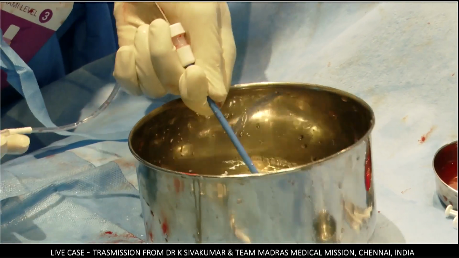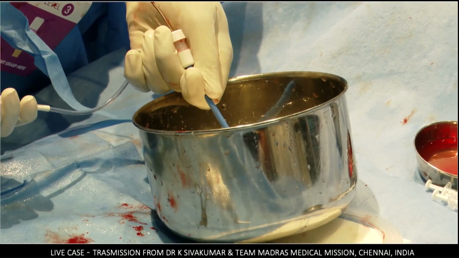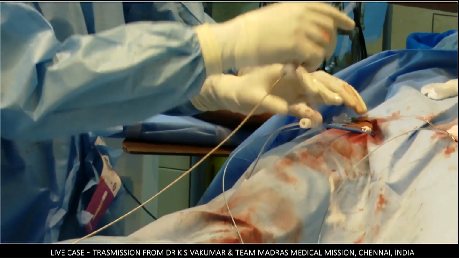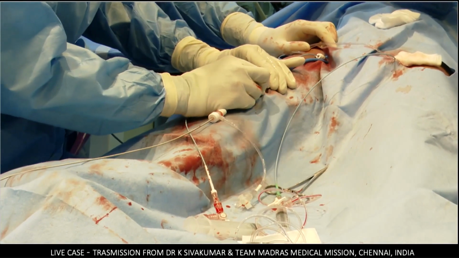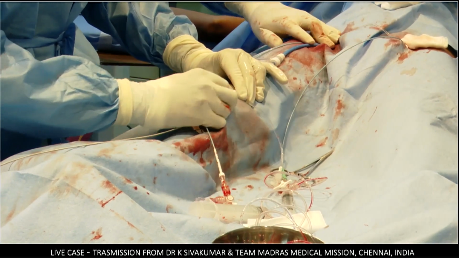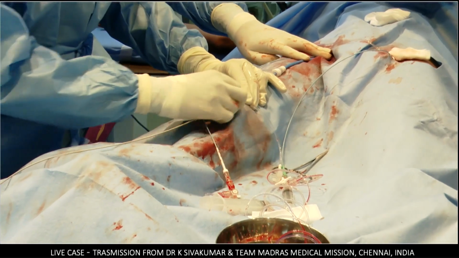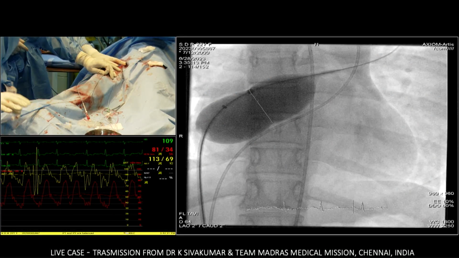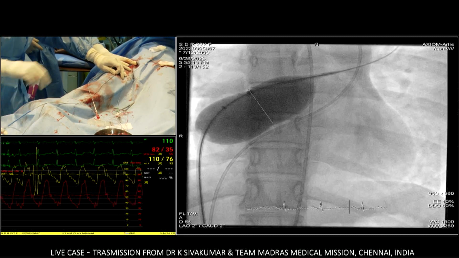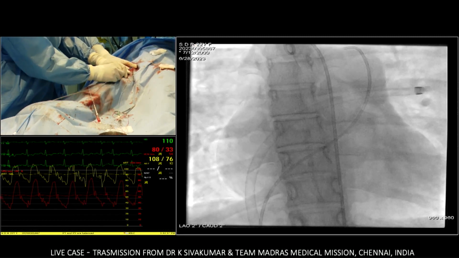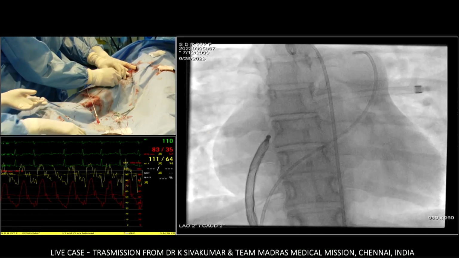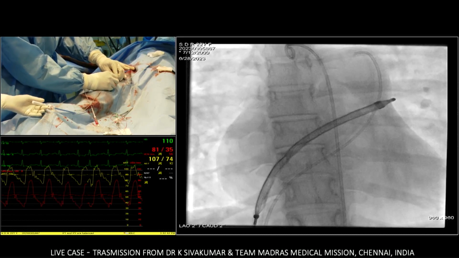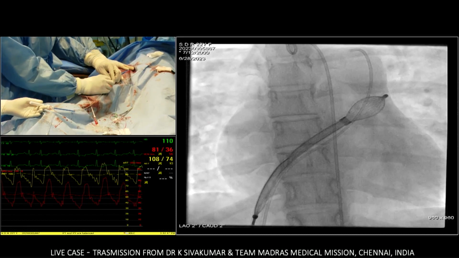So the other device we have in Europe is the Occlutech, which will also give you a purpose-built fenestrated device. Correct. We have used both these devices quite often. And actually, I think one of my colleagues, Dr. Pramod Sagar, is making an analysis of the long-term patency of fenestration in these patients. We are touching somewhere close to about 25 to 26 devices. And Pramod is making an assessment of the fenestrated device patients, what is their outcome, and also